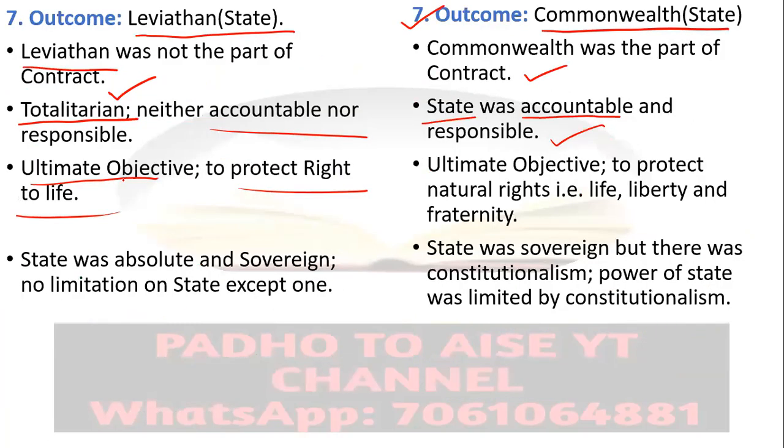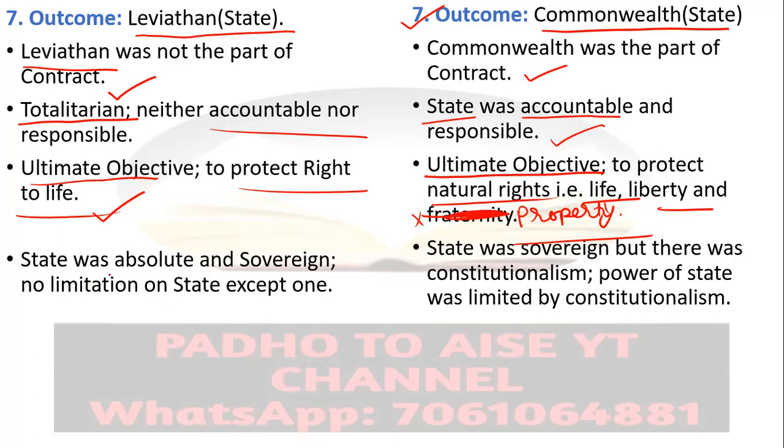Okay. So the ultimate objective of the Hobbesian state, the Hobbesian Leviathan, was to protect the right to life. On the other hand, the ultimate objective of the Lockean Commonwealth is to protect the natural rights which were there with individuals in the state of nature, and those natural rights are right to life, liberty and property. Okay, that is not fraternity. By mistake, I think this is a typo error.